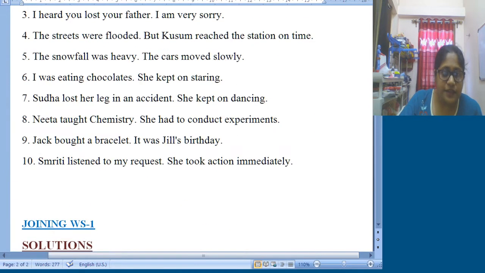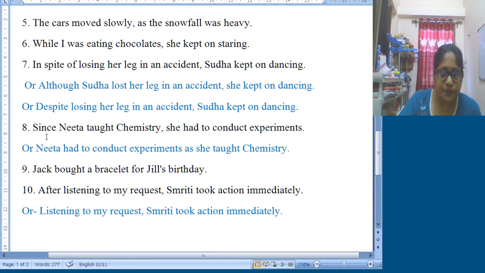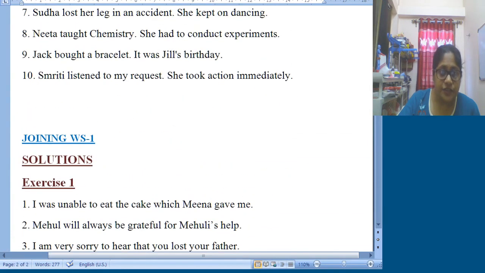Now number 8 is Nita taught chemistry, full stop, she had to conduct experiments. So, Nita had to conduct experiments as she taught chemistry. Here, as already done, I have used as in the first sentence live here so that you all must remember that. And another way to change this is: since Nita taught chemistry, she had to conduct experiments.